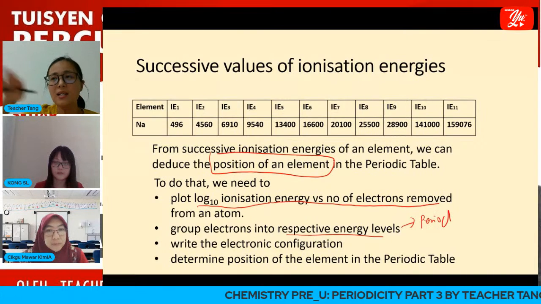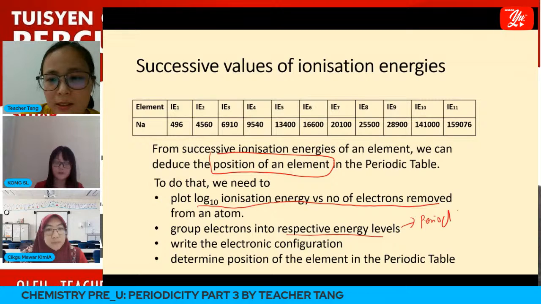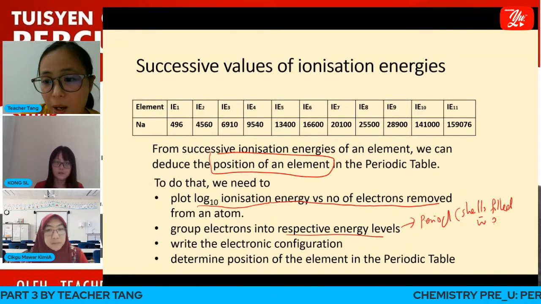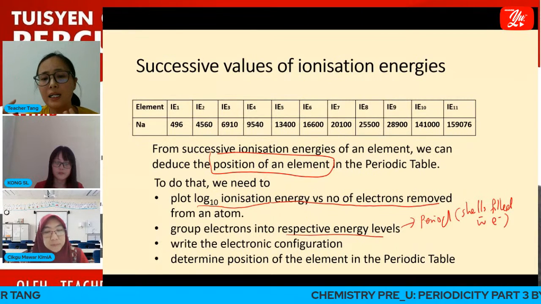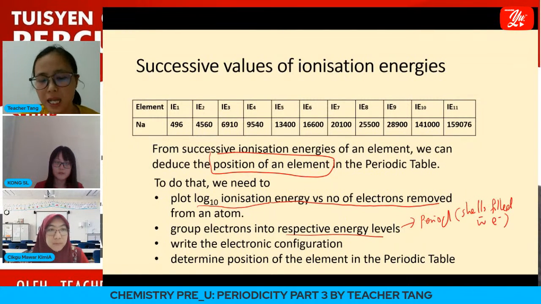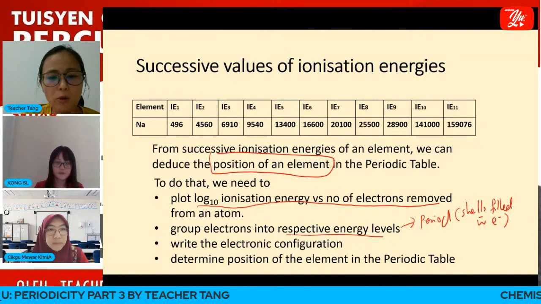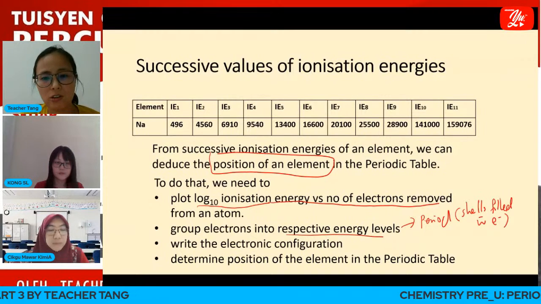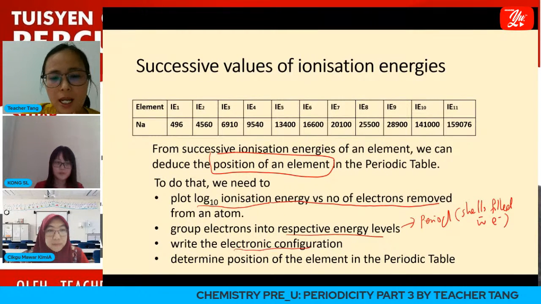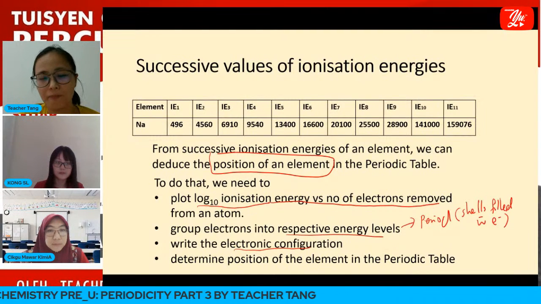How many energy levels tells us how many shells are filled with electrons, and that tells us which period in the periodic table that particular element belongs to. Then we can also determine the number of valence electrons, write the electronic configuration, and determine the group of the element in the periodic table.